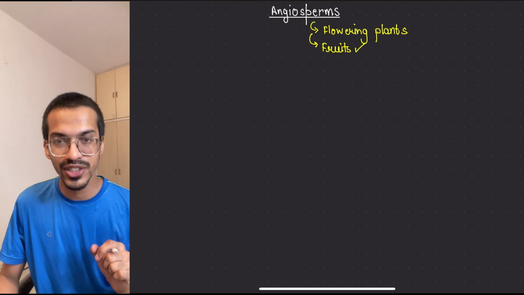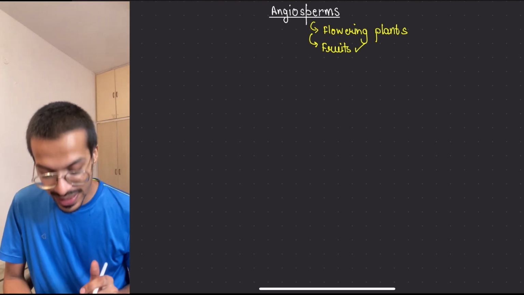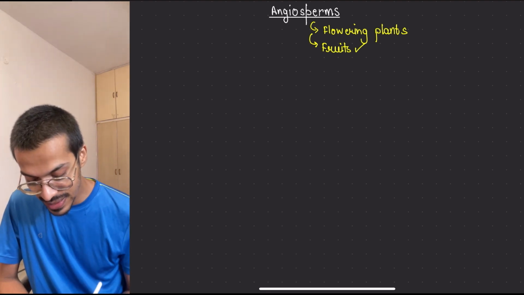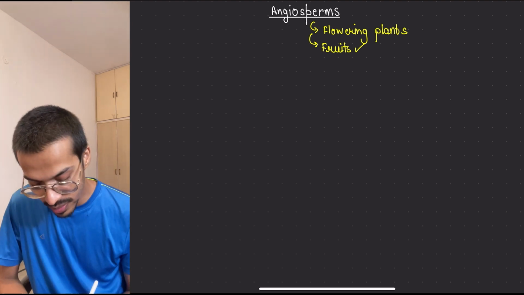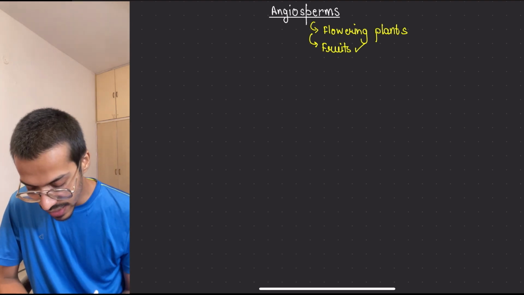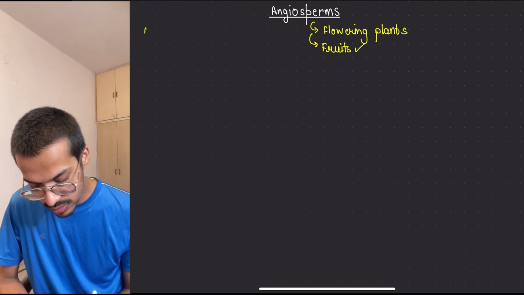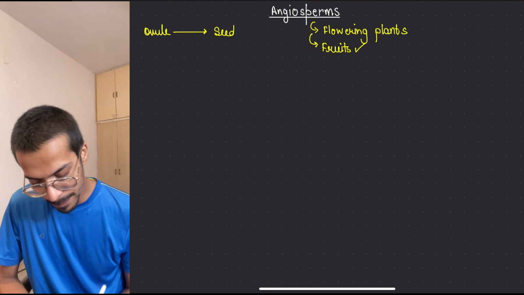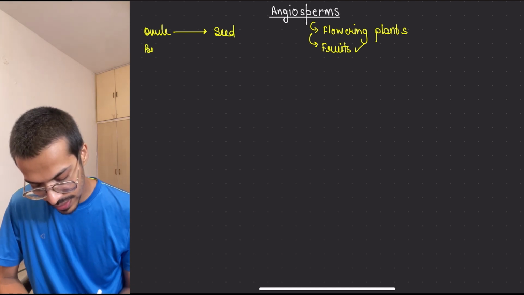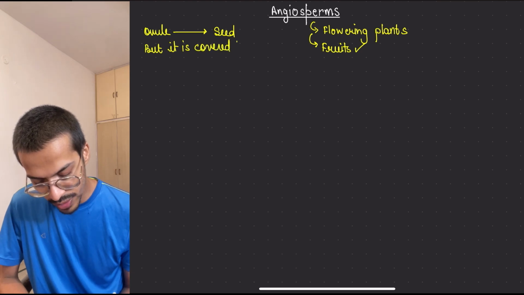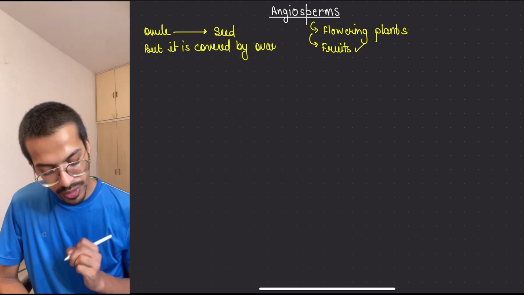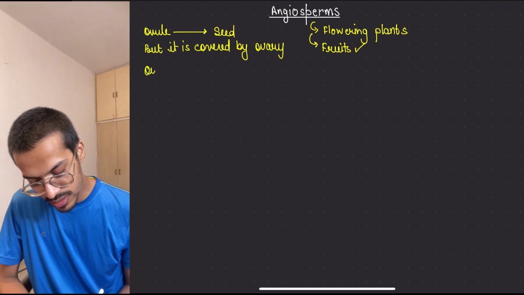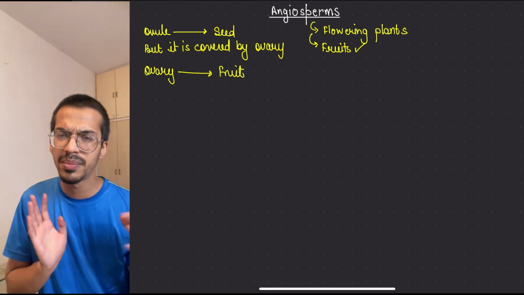Basically, in angiosperm the ovule, similar to gymnosperm, changes into seed, but it is covered by the ovary wall. Simultaneously the ovary also changes into fruit. We will learn about it later.